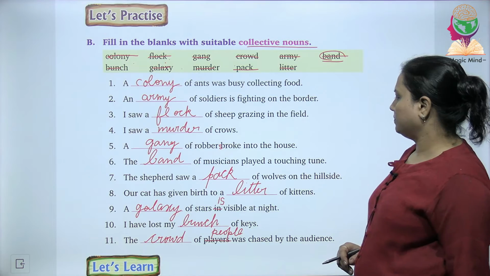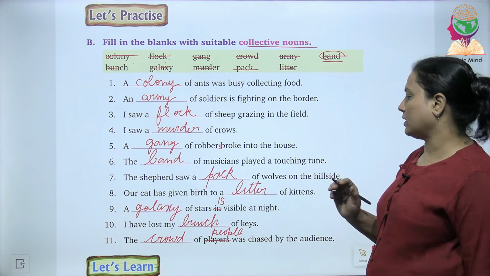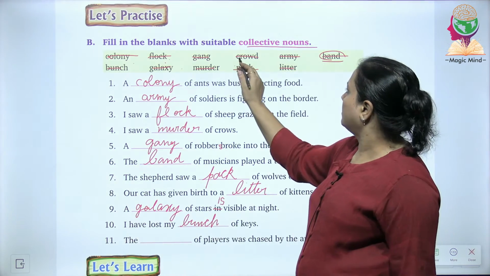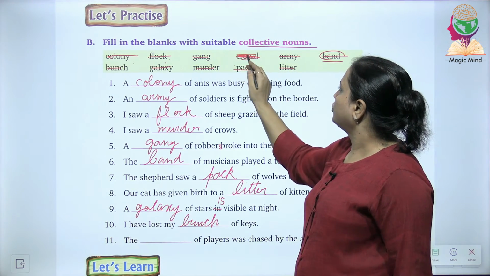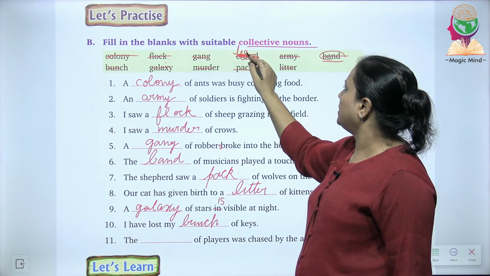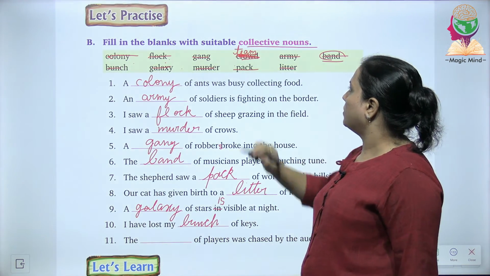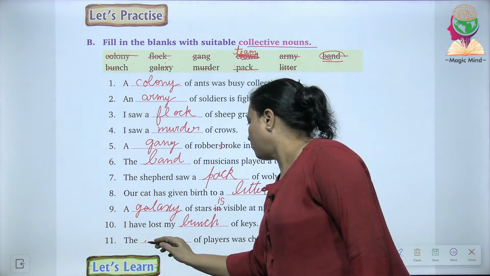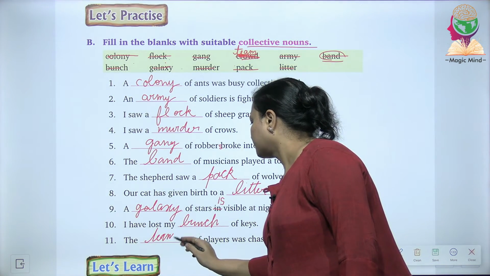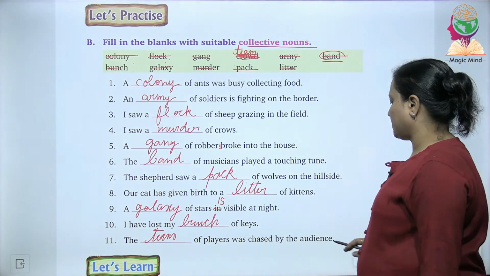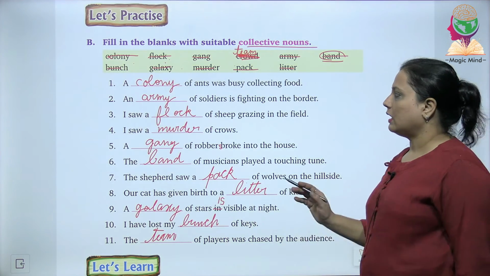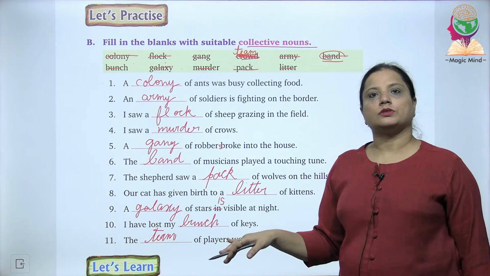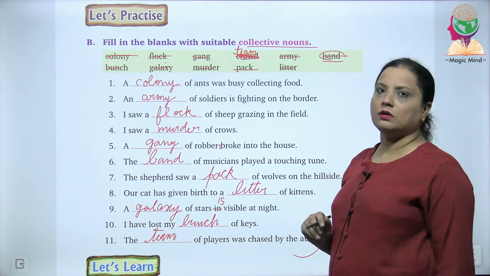Okay, fine. Or another thing also can be done. If I rub this out and rather than writing crowd, I change this word to the word team, T-E-A-M. So now here you can write the team of players was chased by the audience. And with this we have completed all the 11 questions of question number B.